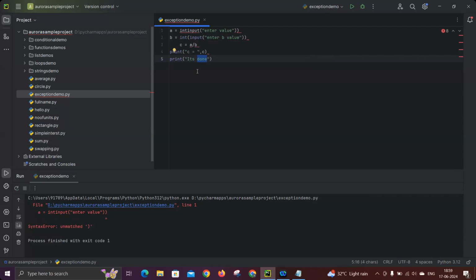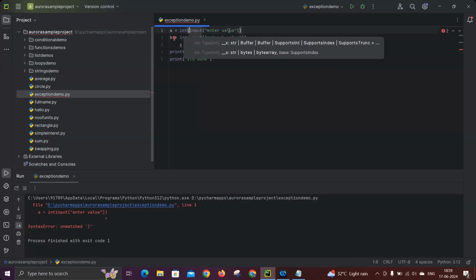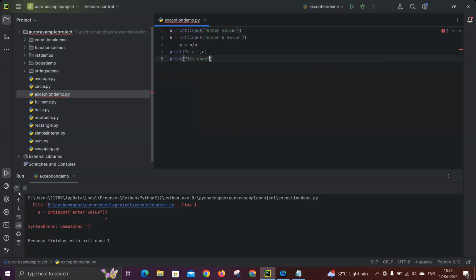It's not showing the other errors, because in Python, once the first line is executed successfully, only then will it go to the second line. If there is an error in the first line itself, it does not even move to the second line. That is very clean and straightforward. Let's take an example here: I forgot to add the bracket. So now I'm adding the bracket, and you see the error is gone. Now if we execute that, you will see the third line, C equal to A by B, we got unexpected indent.